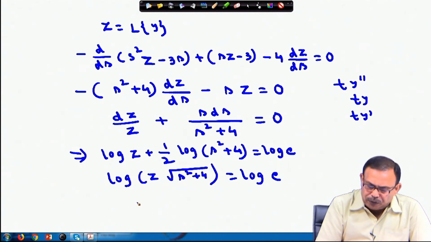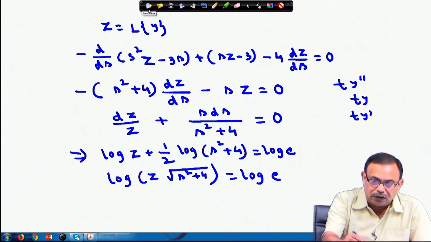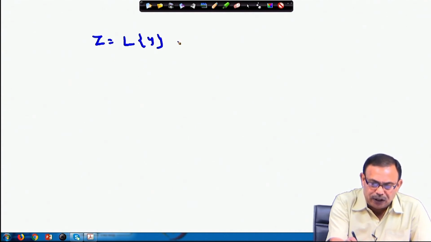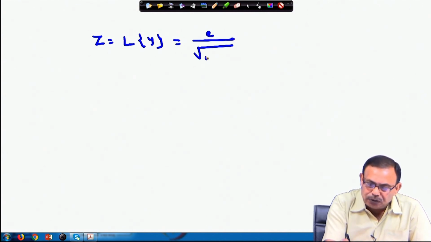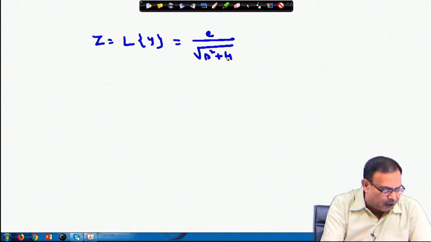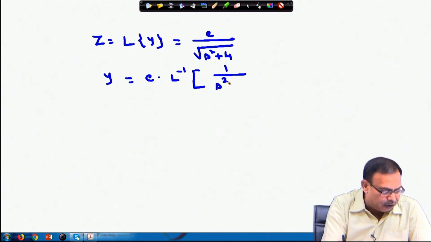I am obtaining this equation, so that I can write z, which is the Laplace transform of y, as z equals c by root over s square plus 4. So, y equals the constant c into the Laplace inverse of 1 by root over s square plus 4.